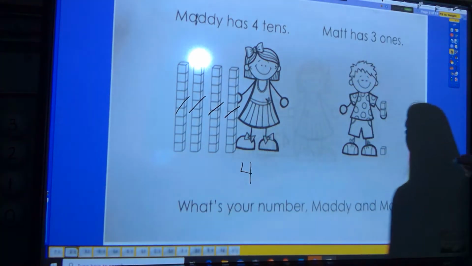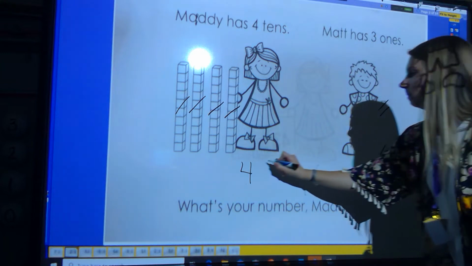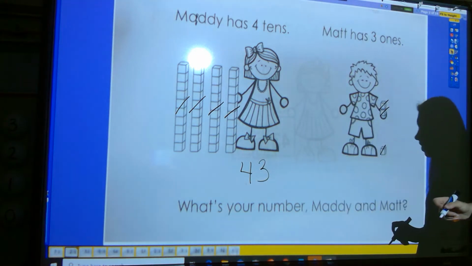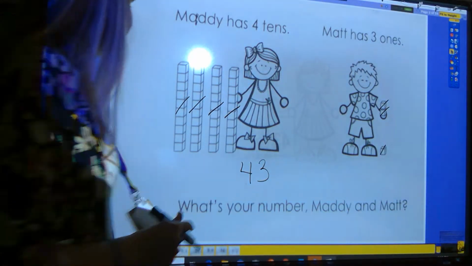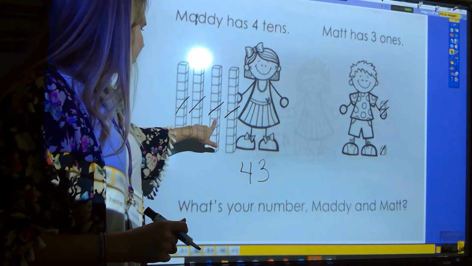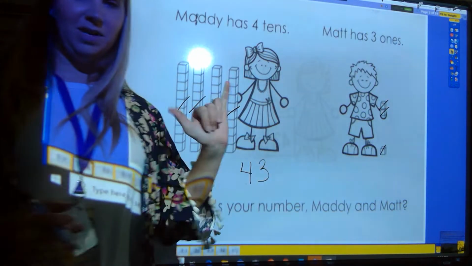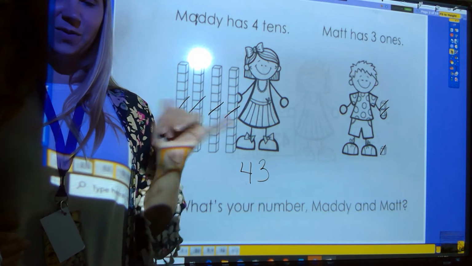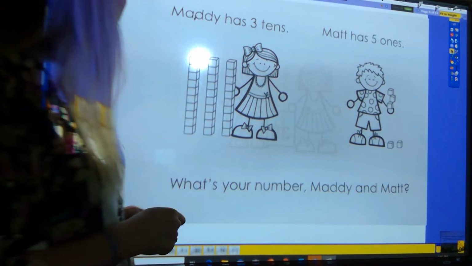Let's see how many ones there are. 1, 2, 3. So what is their number? 43, and we can check that. 10, 20, 30, 40, 41, 42, 43. How many of you agree with me? 43, good job. All right, let's take a look at our next one.